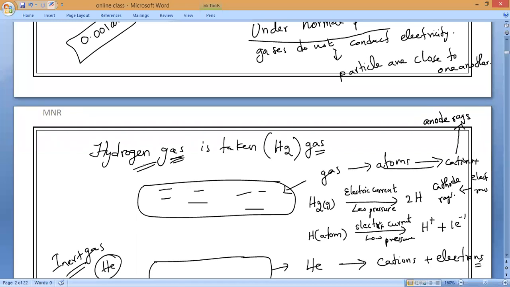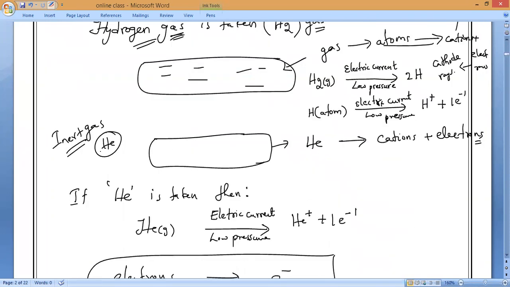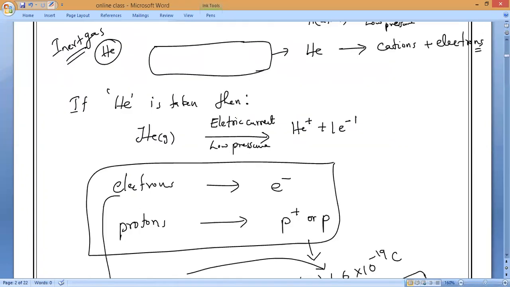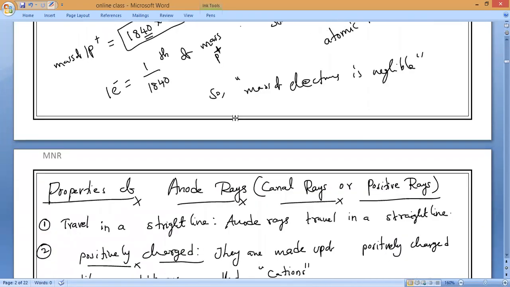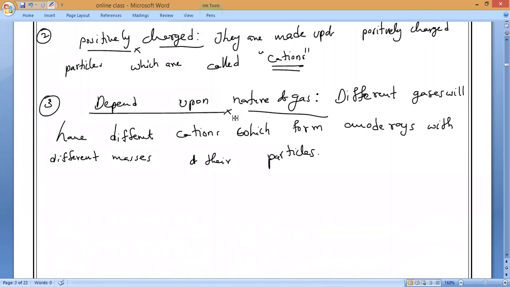If I have taken hydrogen gas, different mass of anode rays. If I have taken helium gas, different mass of anode rays. So different gases, different anode rays will come. That is what you have to remember. Is it okay, guys? So it will be based upon the type of gas which we are taking in the discharge tube.